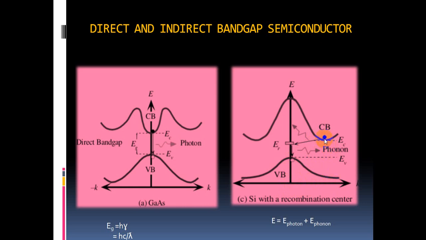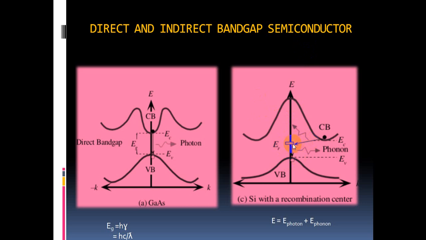So that's why our electron initially reduces its velocity and comes to an intermediate energy state which has the same momentum as this hole. This electron reduces its momentum or velocity and is trapped in an intermediate energy state, and it settles in that energy state and equalizes its momentum to the hole.